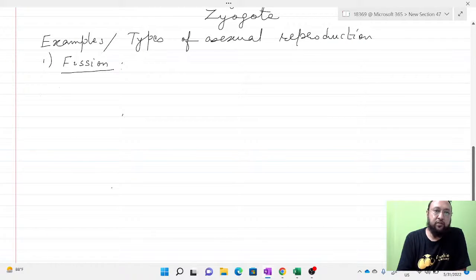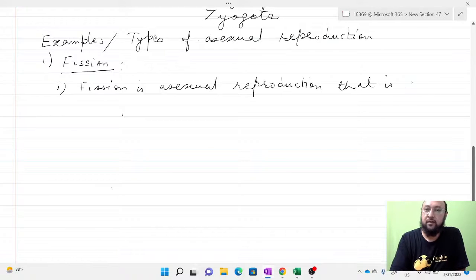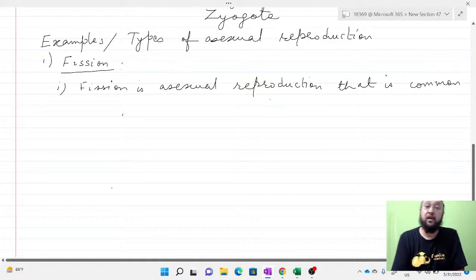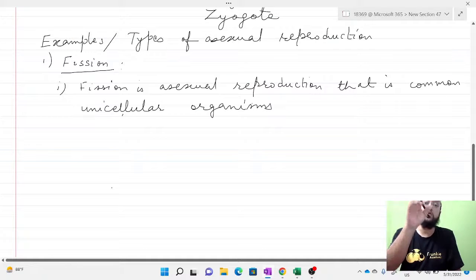Fission is asexual reproduction that is common in unicellular organisms. Most unicellular organisms undergo this asexual reproduction, where the cell divides into two and forms two new daughter cells.